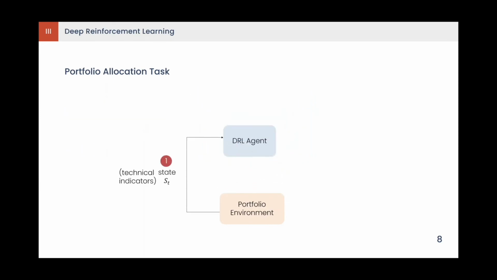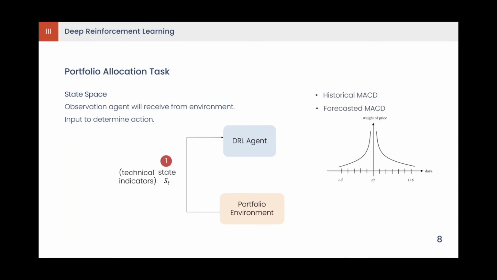Next, let's go through the variables for the portfolio environment. The state space is the observations that the agent will receive from the environment and will be the input for the agent to determine the action. We evaluate the use of historical MACD as a trend indicator, forecasted MACD, which helps to reduce the time lag of our indicator. This is obtained by using the predicted prices from the hybrid deep architecture proposed earlier. We also use a covariance matrix to incorporate risk evaluation.